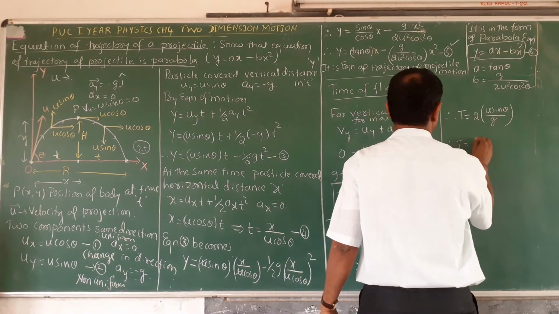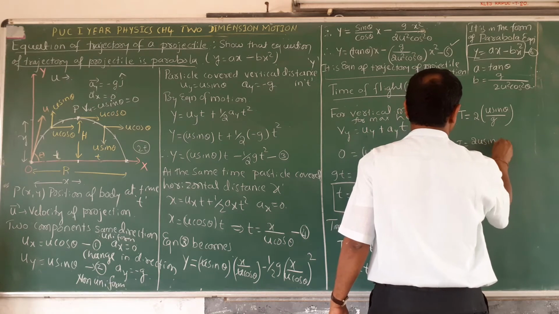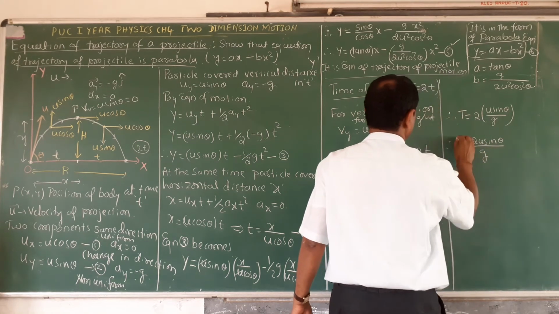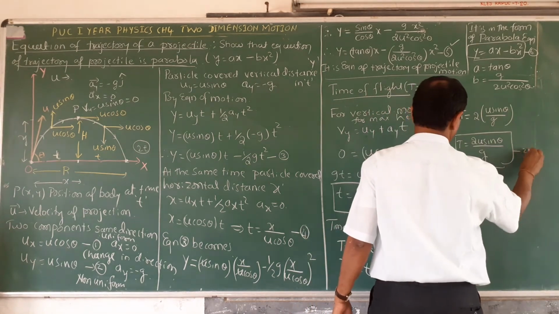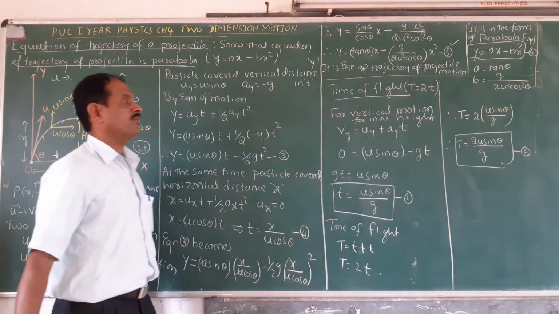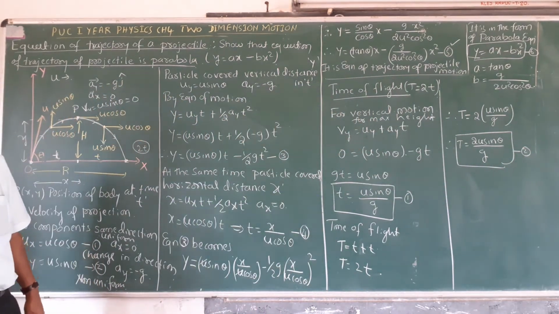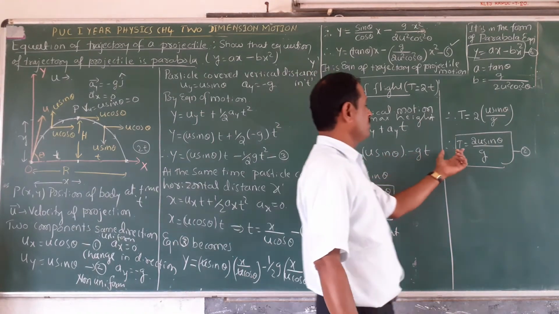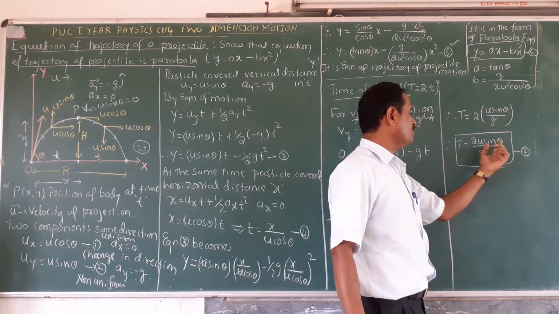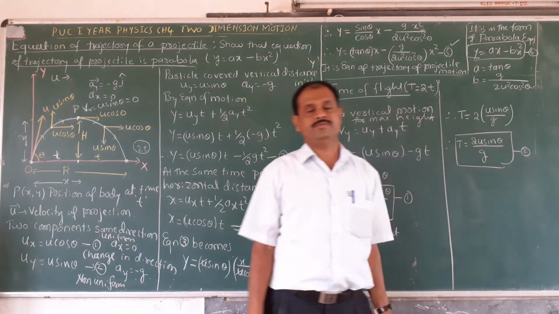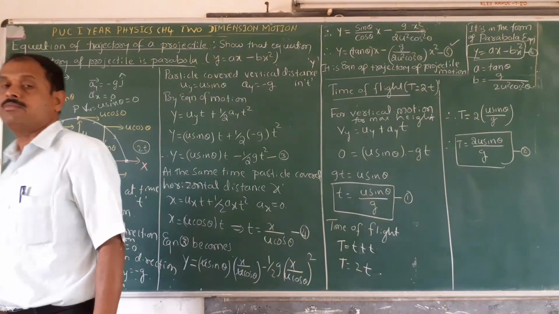Therefore, T is equal to 2u sin theta upon g. This is the expression for the time of flight of the projectile motion.